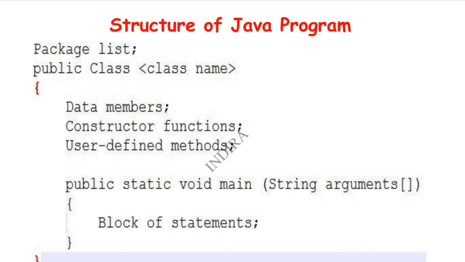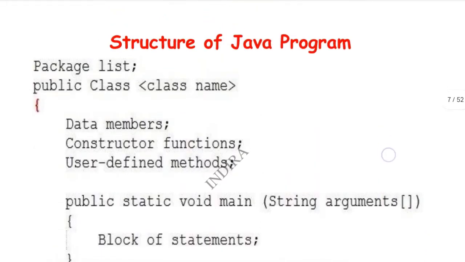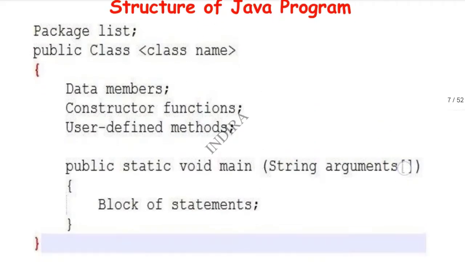Next, curly braces open, and within those curly braces we should write data members, constructor functions, user defined methods, and public static void main. If you use any string arguments, we must use them in the public static void main block only. Next, if you want to add any other statements, we can add them in the block of statements only. Many statements we can add. So this is the structure of a Java program.